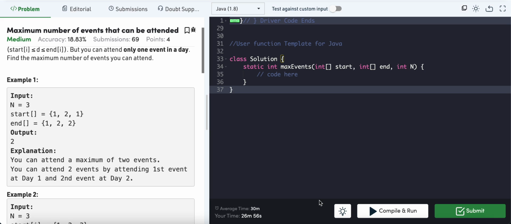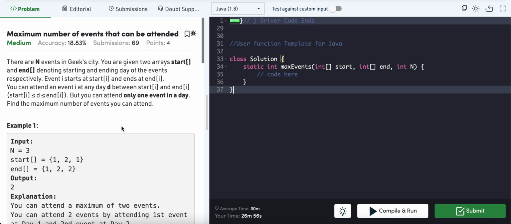Yeah, maximum number of events that can be attended. Okay, so I already tried this problem once, so let me try it again.